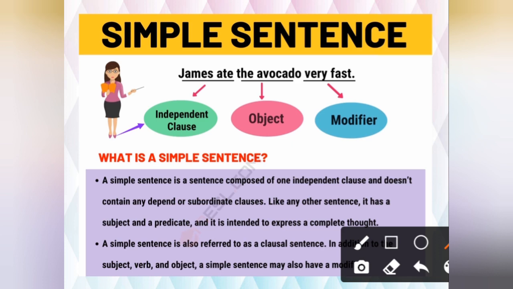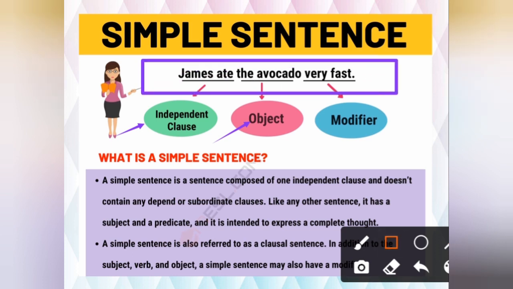The avocado, that is a fruit, so it is our object. Very fast is a modifier, meaning whatever other phrases we keep at the end, no problem with this. So that is our independent clause, and this whole thing is only a single sentence. That's why this is: James ate the avocado very fast.